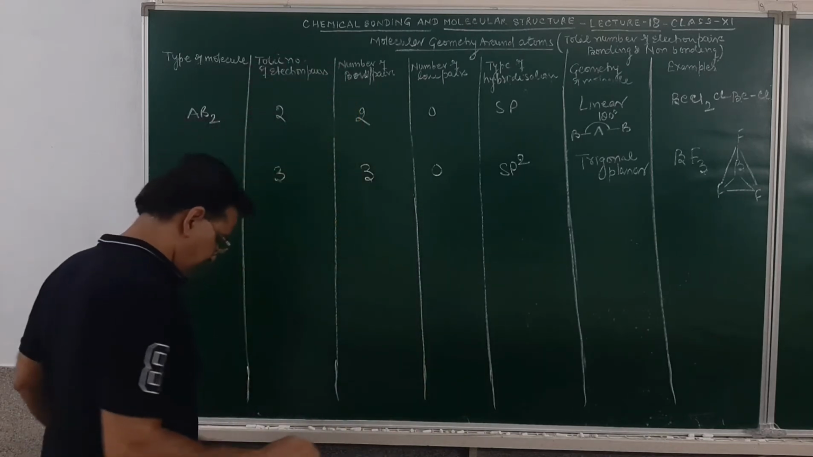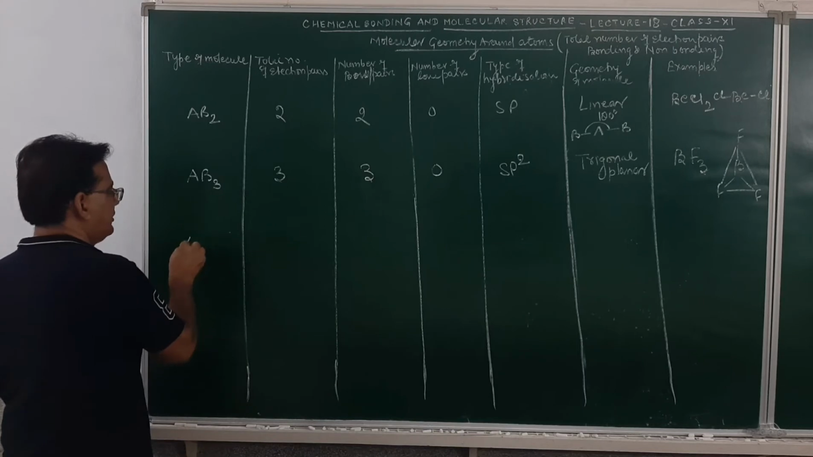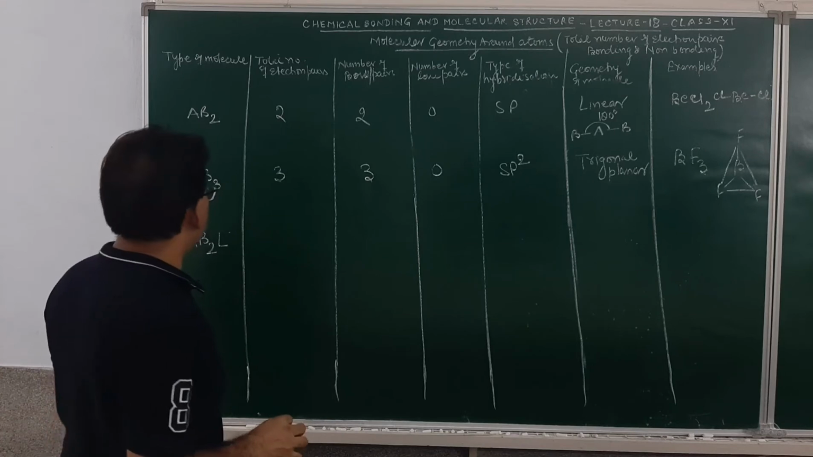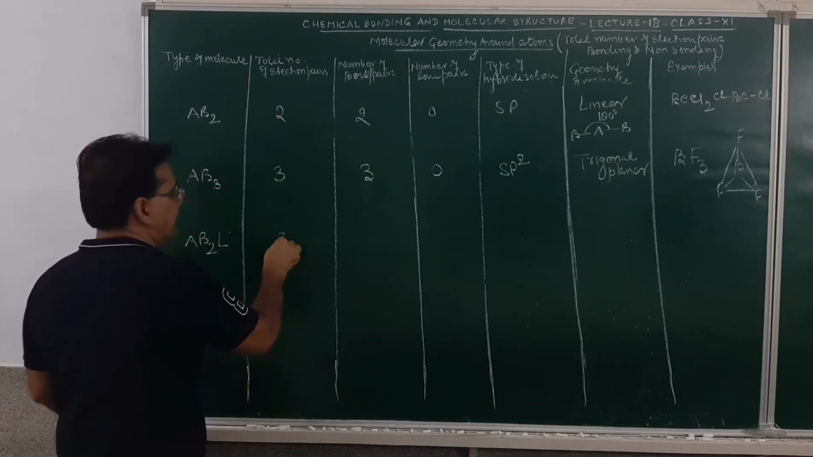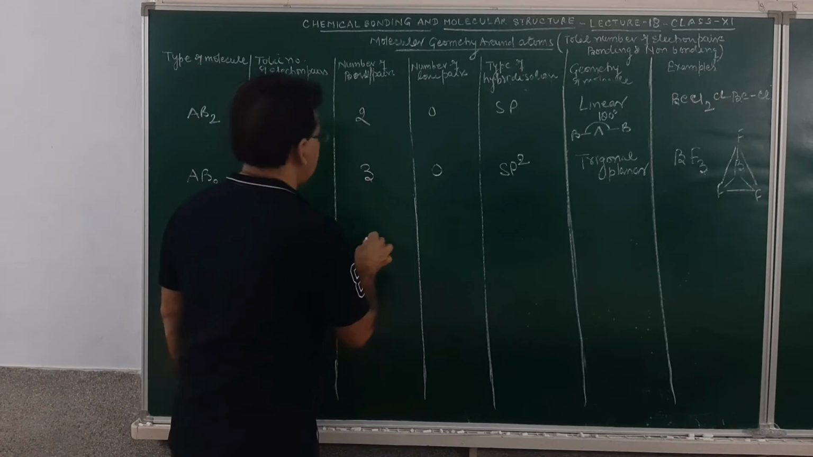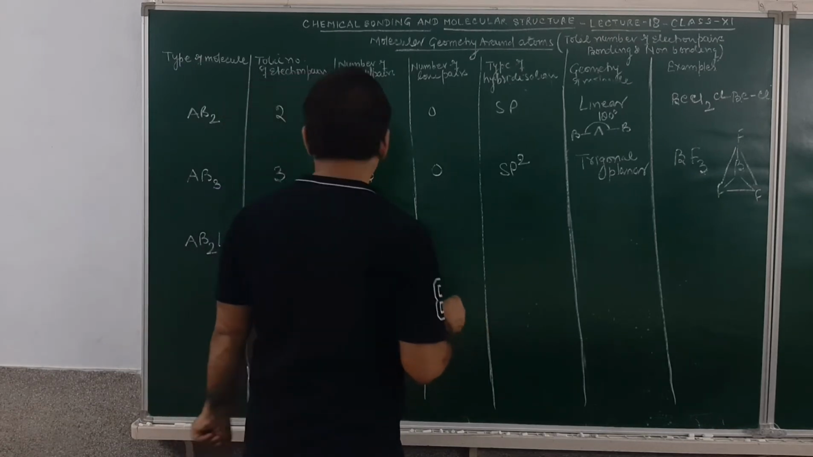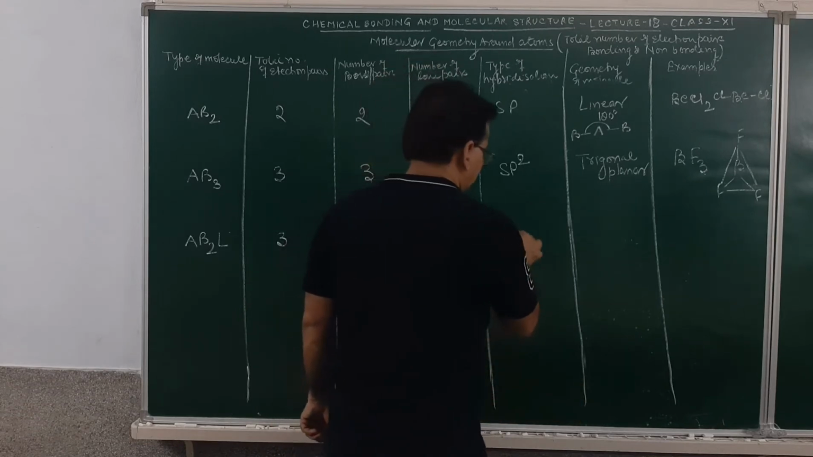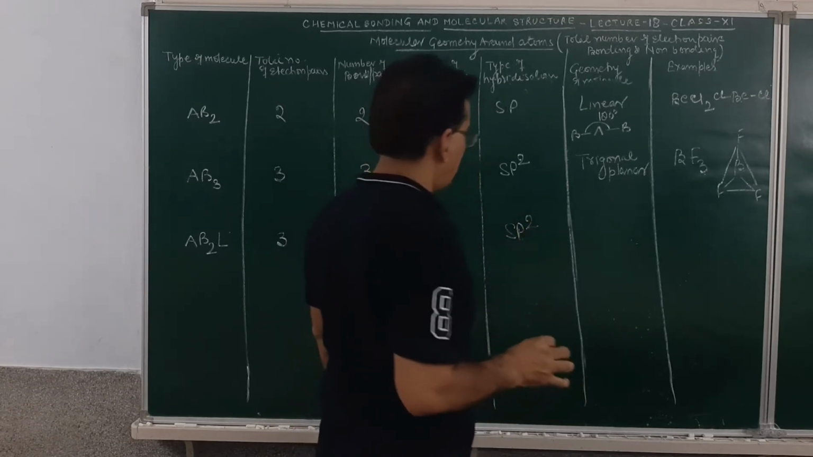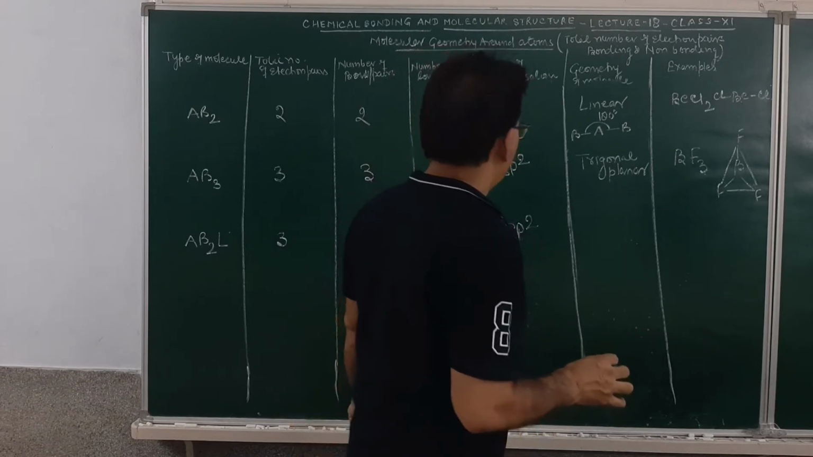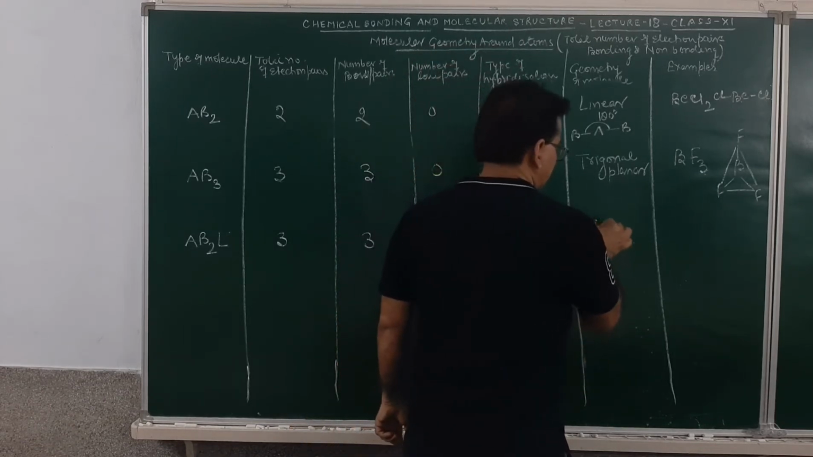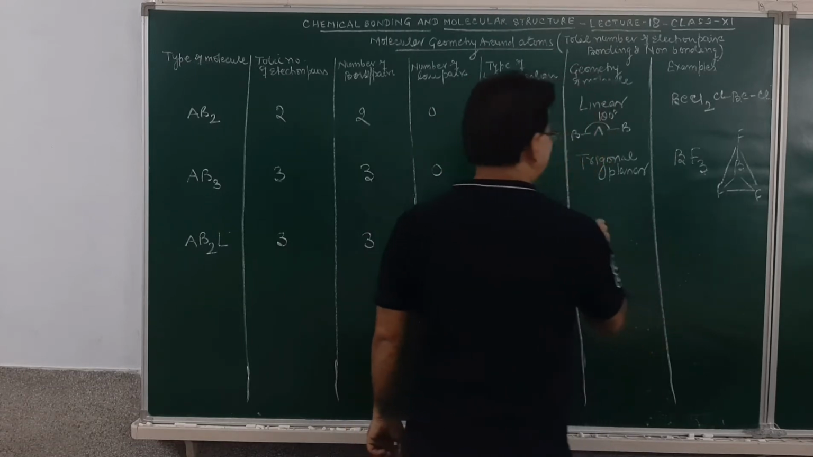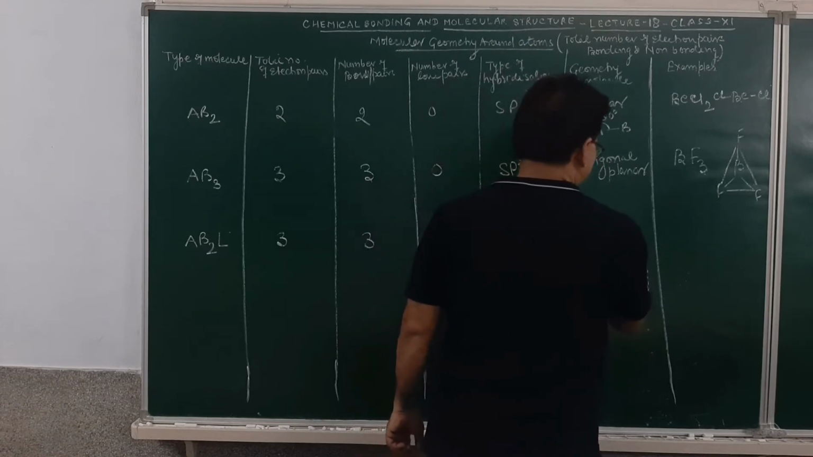Then AB3. Next, if it has one lone pair, it will be AB2L. Am I clear? Total number of electron pair again will be 3. Here, all 3 are the bond pair of electrons. Number of lone pair of electron will be 1. Type of hybridization in the molecule will be sp2. Am I clear? Geometry will be trigonal pyramidal. Geometry over here will be, if we consider, a bent structure.